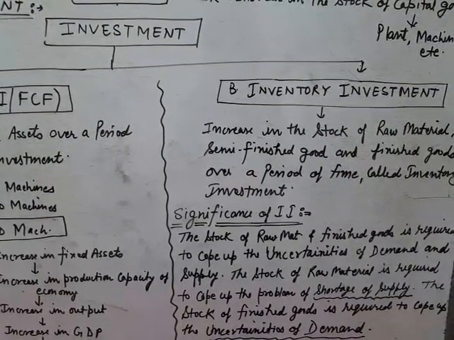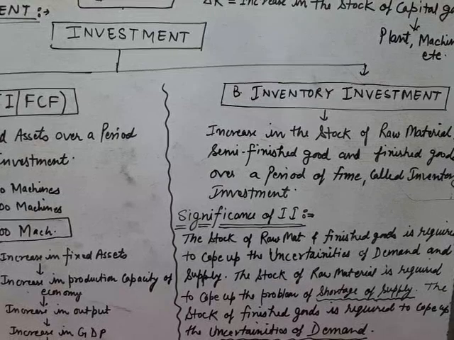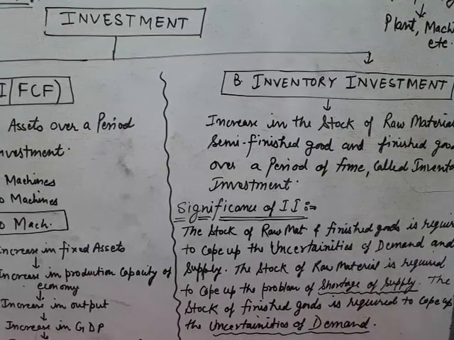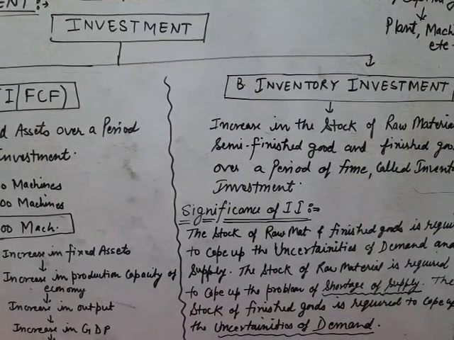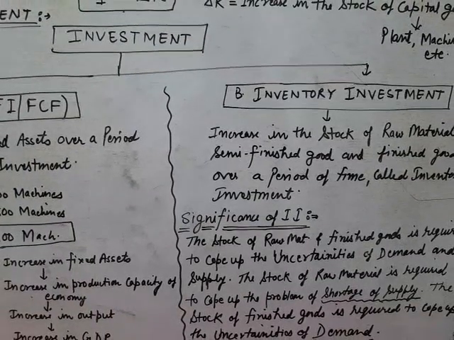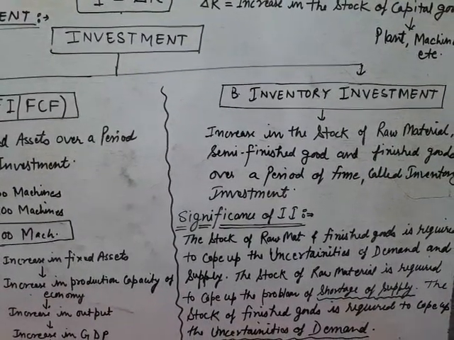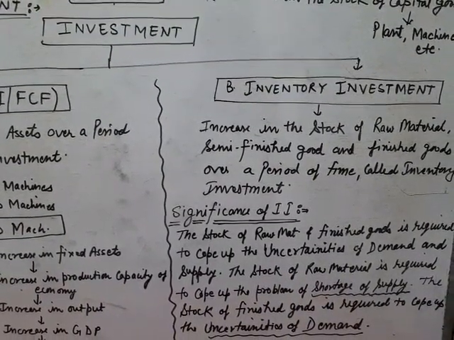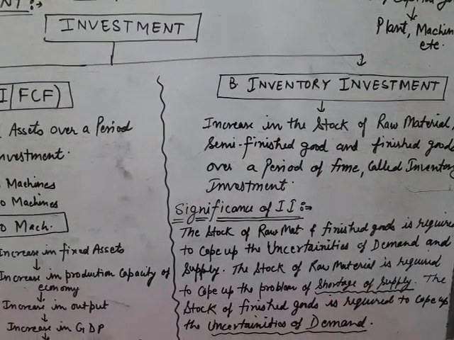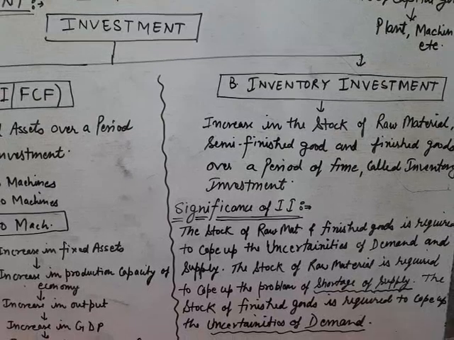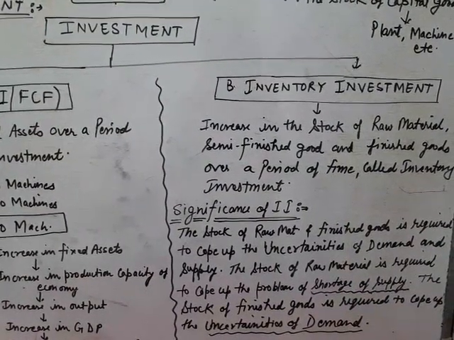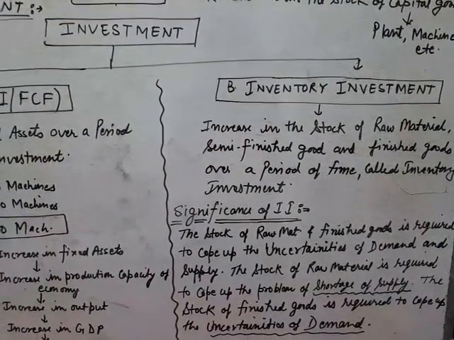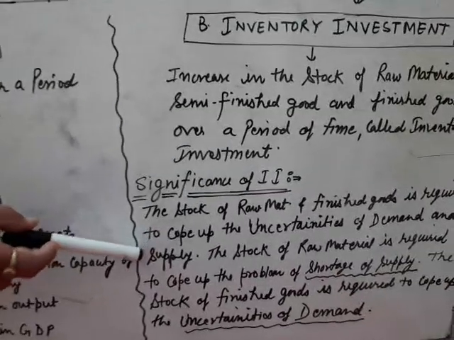So why is there a need to increase the stock of inventory? What is the significance of inventory investment? Why do we need to accumulate the raw material? Why do we need to increase the stock of finished goods? It is most important to increase the economic growth and development of the country that, the same as fixed investment, inventory investment should be increased. So what is the significance of inventory investment? The stock of raw material and finished goods is required basically to cope up with the uncertainties of demand and supply.